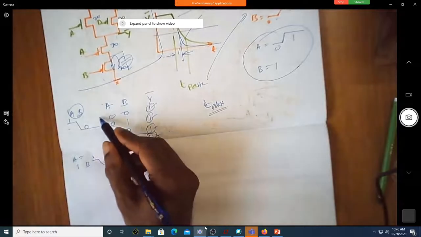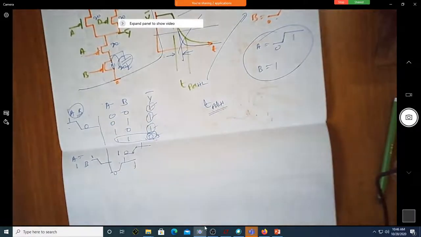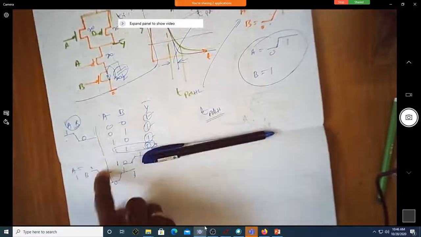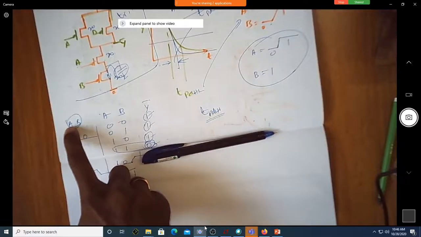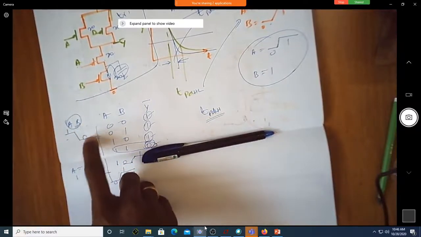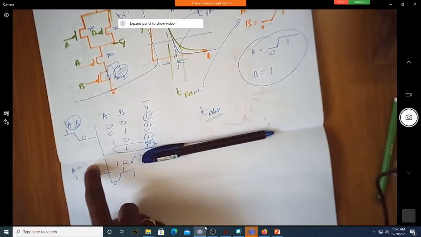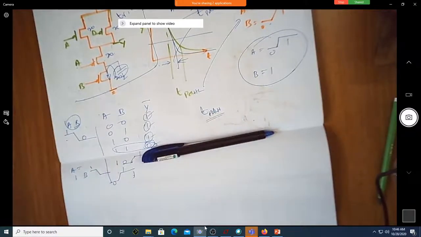In which case the rise time is more? In which case rise time is more? Here both are tied to same input and both are coming down simultaneously. Here A is always 1, B is going from 1 to 0. In which case rise time is better or less? Rise time is better in AB, that first one.